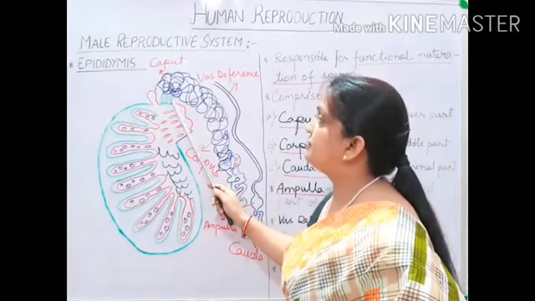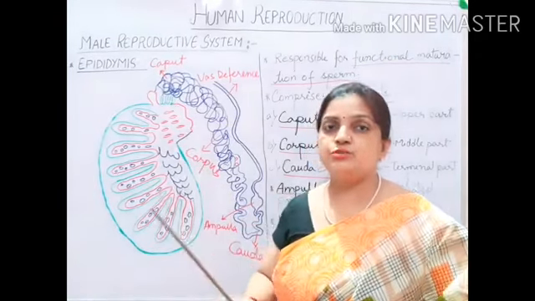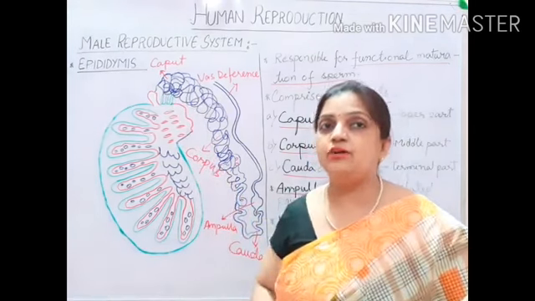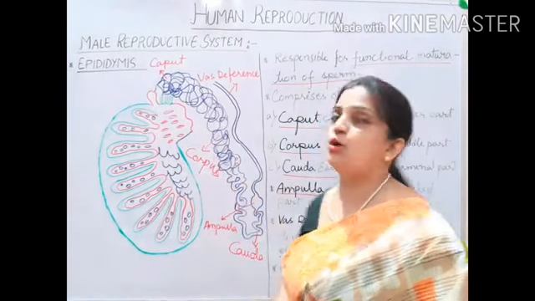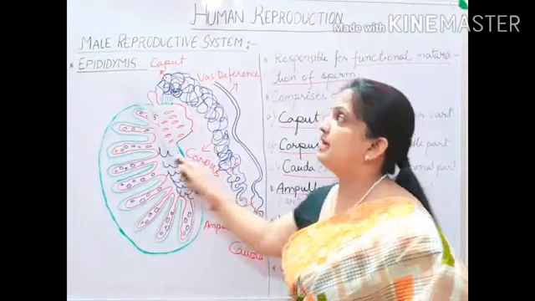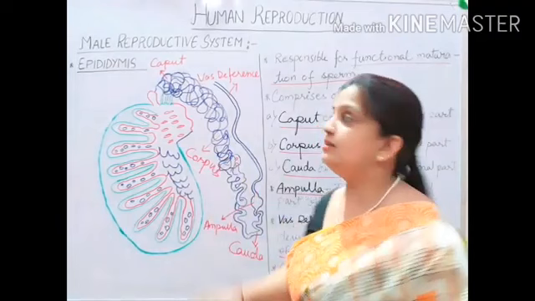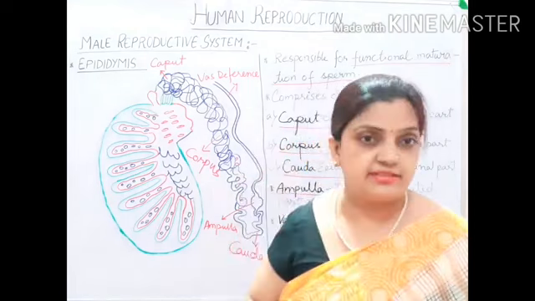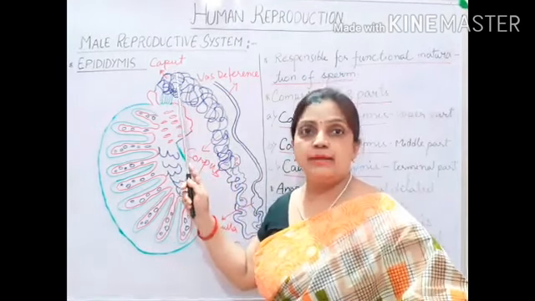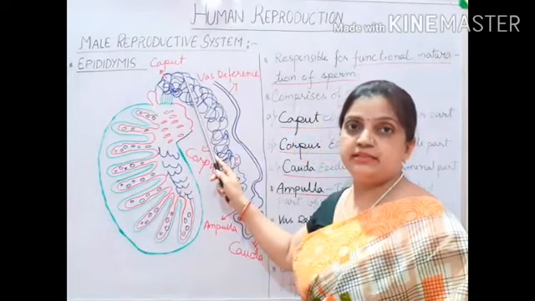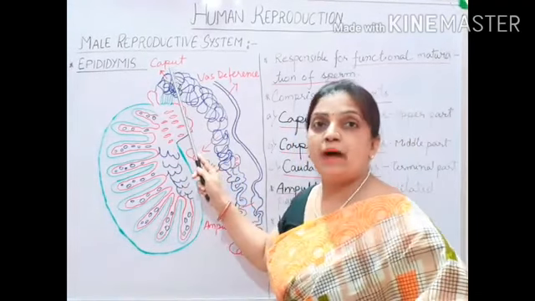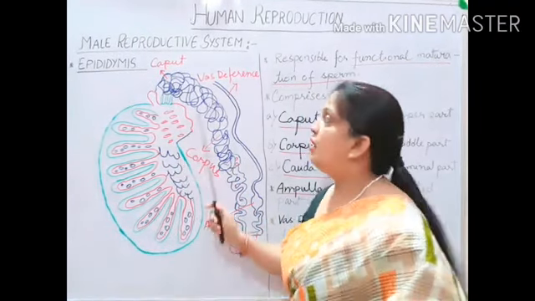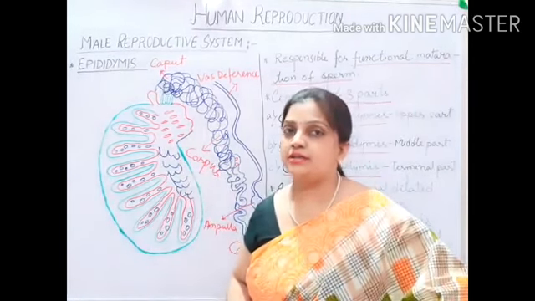All the vasa efferentia are now collectively moving into a highly coiled structure, and this forms the head of the epididymis, called caput epididymis. For learning, you can call it cap. Where do we wear a cap? We wear a cap on the head. So by the word cap, you can remember that caput is the part of the epididymis located on the head, and it is a highly coiled structure.